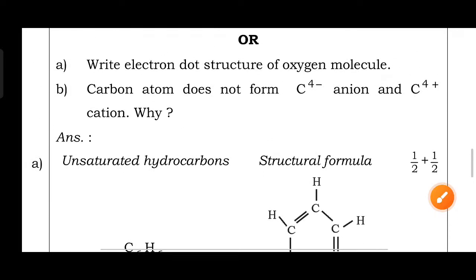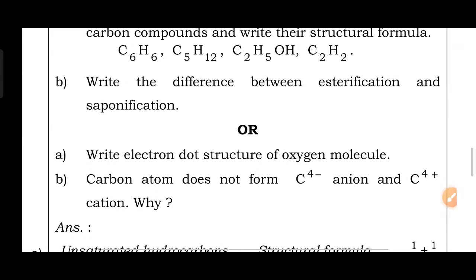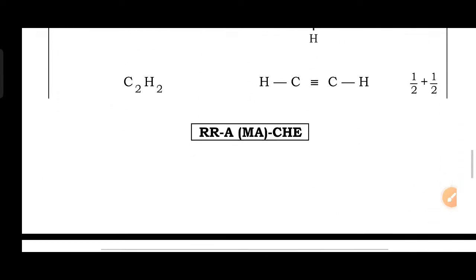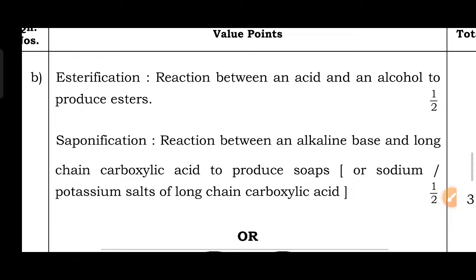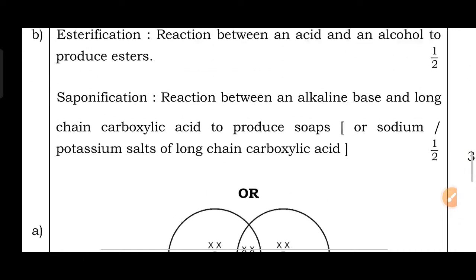Then the second question, what did they ask? Write a difference between esterification and saponification. The difference between esterification and saponification is here. Esterification: reaction between an acid and alcohol to produce an ester. It is called esterification. Then saponification: reaction between an alkaline base and a long chain carboxylic acid to produce soaps, or the sodium or potassium salts of a long chain carboxylic acid. This is called saponification.